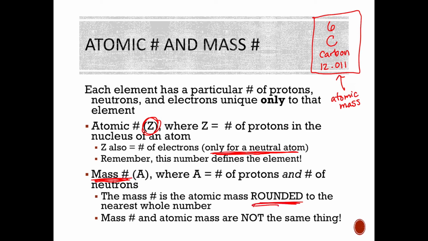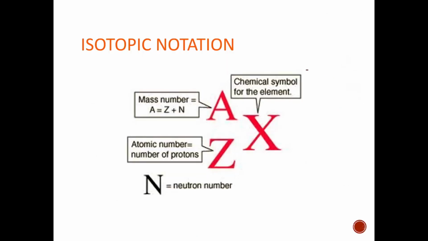So the mass number is this atomic mass rounded to the nearest whole number. So for example, carbon's mass number would be 12. Okay, mass number and atomic mass are not the same thing. The mass number will always be a whole number, and the atomic mass will always be a decimal number. So be very, very careful there. That is a trick question, but it's not intending to be a trick question. It's kind of just a particular question.